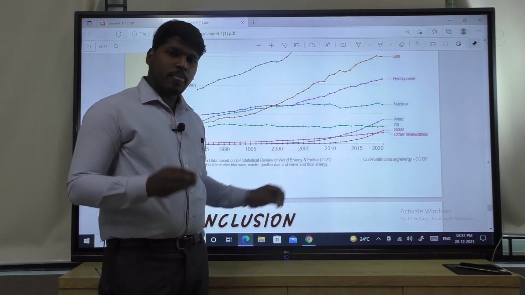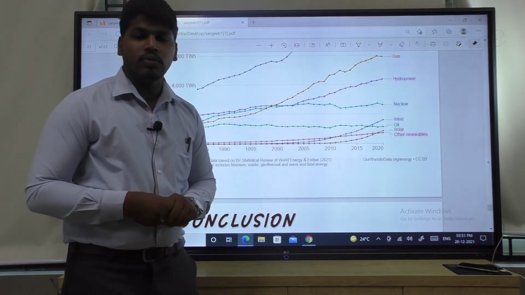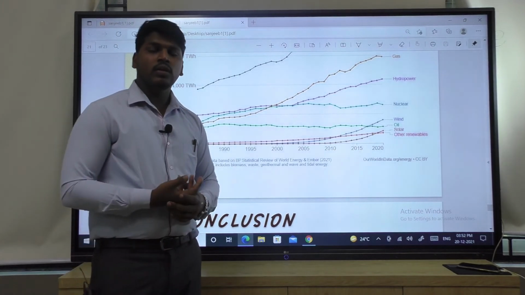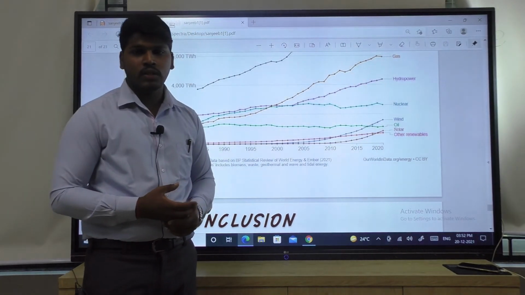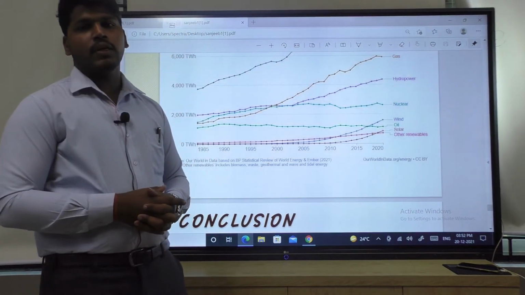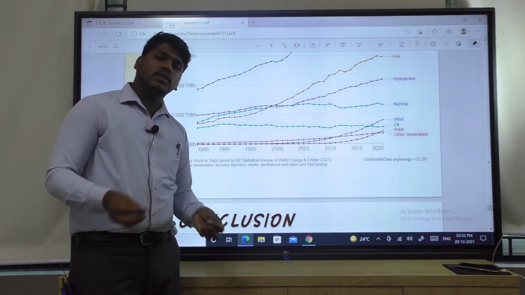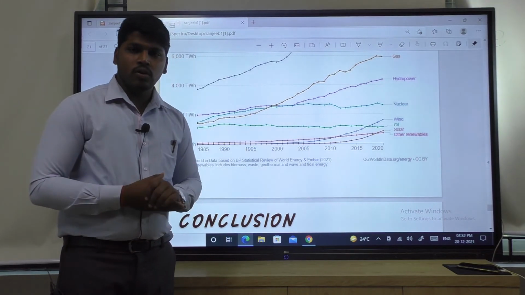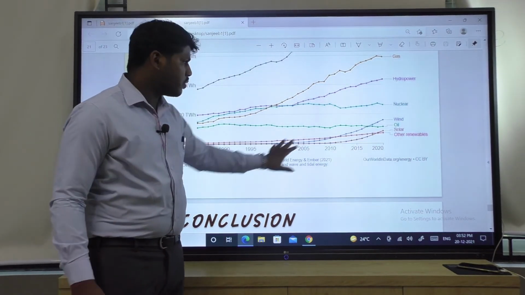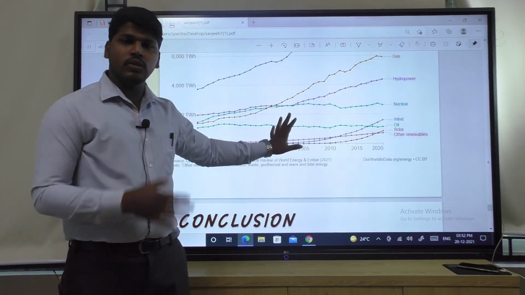So we have to be concerned and worried about it, that we should use renewable energy sources very much, otherwise it will give bad impacts on human life, aquatic life, anything you will see there will be losses due to the use of fossil fuels. So we have to increase its value, in the world and also in India.